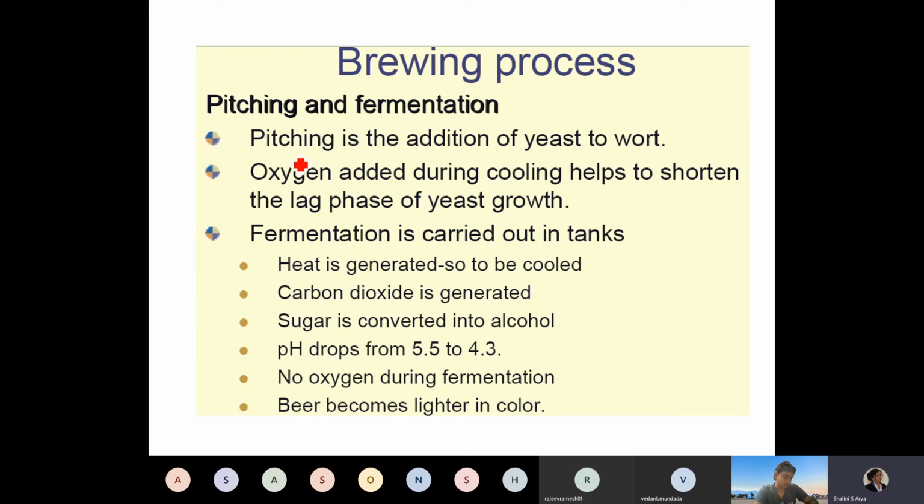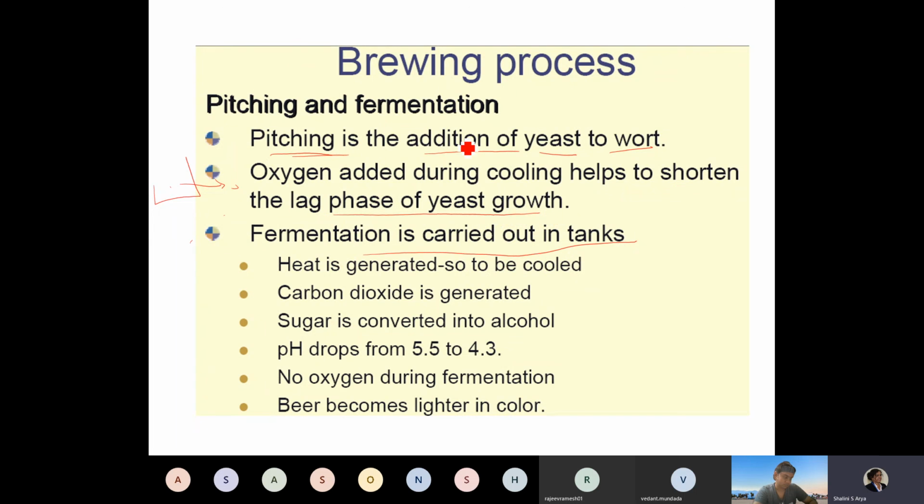Pitching and fermentation. Pitching is nothing but the addition of yeast to the wort. Now you have a mass which is completely sterilized. Bad guys are killed. You have the very good extract, flavor, everything: polyphenol, tannin. Oxygen is added during the cooling, which helps to shorten the lag phase of yeast growth.